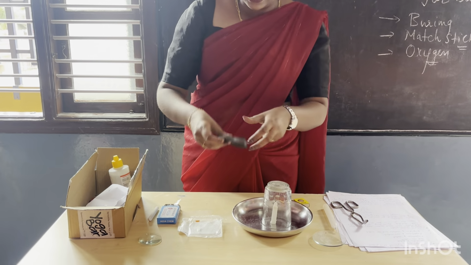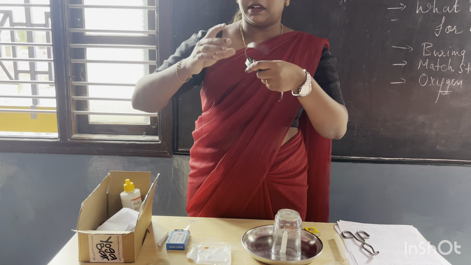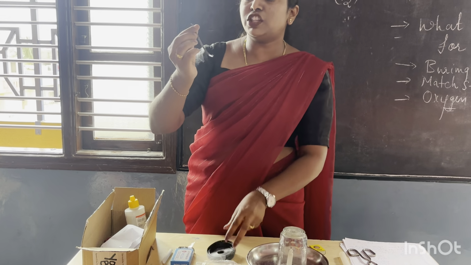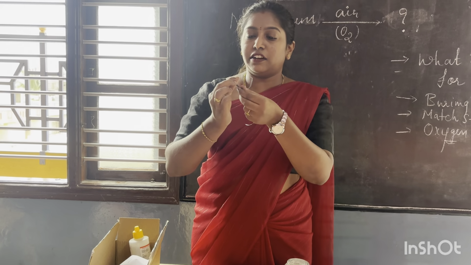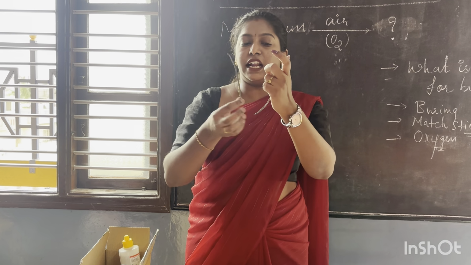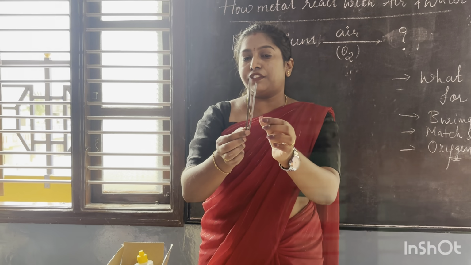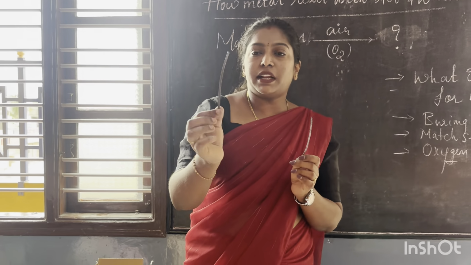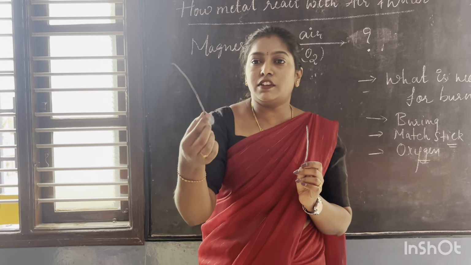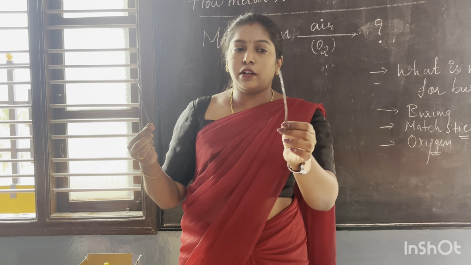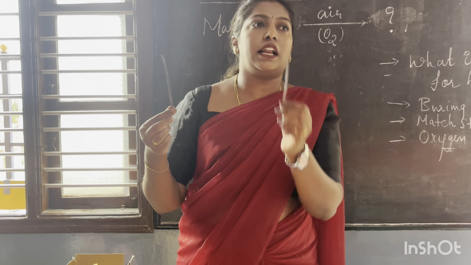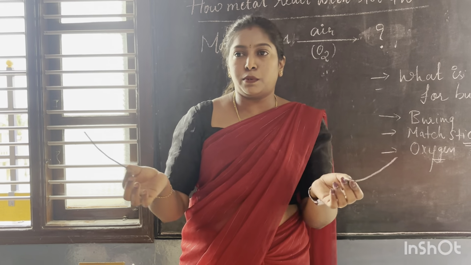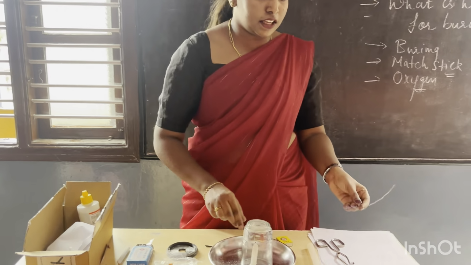Then I have an uncleaned magnesium. I am taking one more magnesium which is not cleaned. It has reacted with the oxygen and there is an oxide layer on this. You can see the difference. It is clean and it is not clean. First, I am trying to burn the uncleaned magnesium which has reacted with the oxygen. Then I will burn the magnesium which is cleaned by using the sandpaper. Both will be tried. Which will burn faster, we will see now.